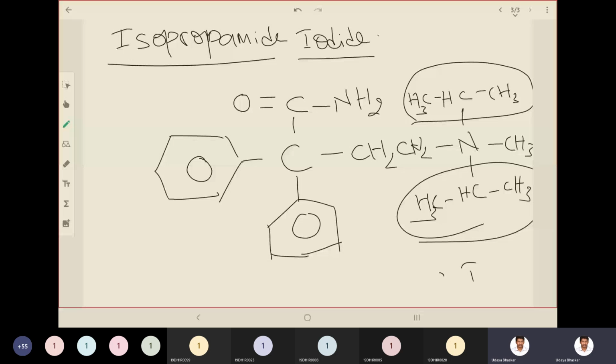In isopropamide you have isopropyl groups and you have an amide, and you compare that with the structure of propycamide. So this is the structure of isopropamide. These are the two examples we have under amino amides. The last structure of this unit is ethopropazine hydrochloride. Let's see the structure of ethopropazine, that is miscellaneous, right?